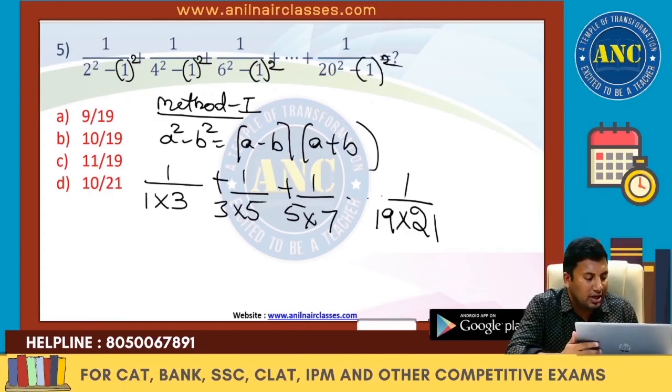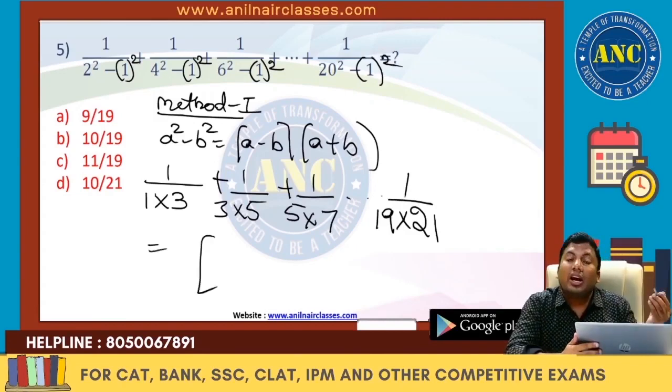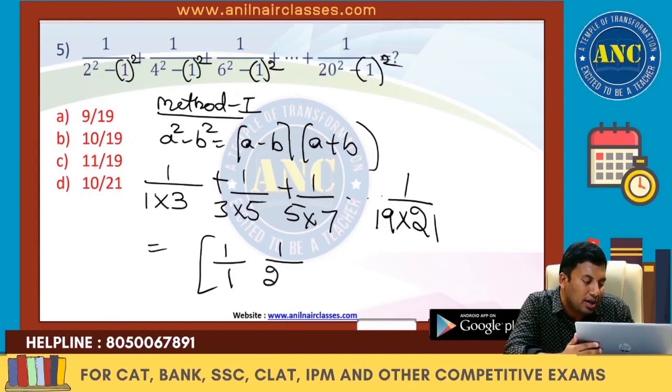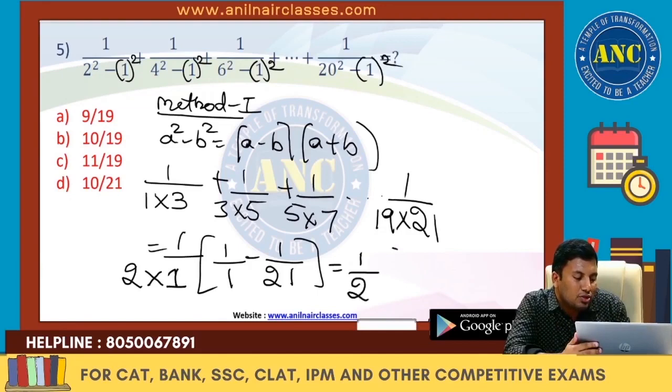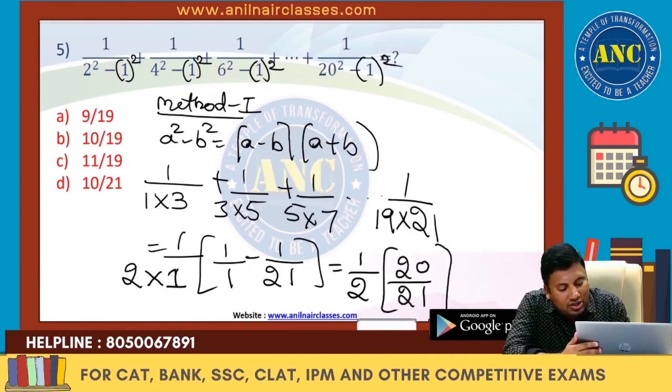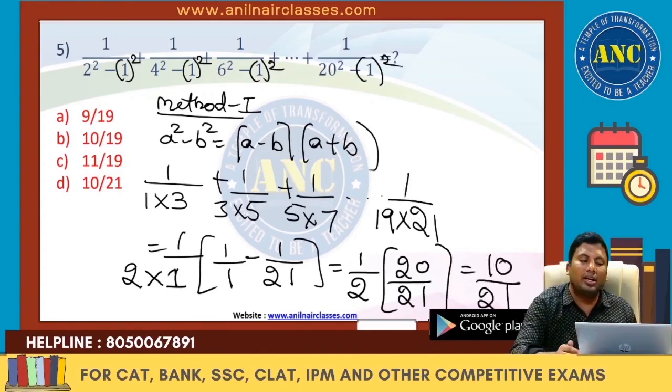Now if you see, if I use this approach, if there are two numerical values in the denominator, write down the first numerical value and the last numerical value. 1 by the common difference between consecutive numerical values, which is 2. Two numerical values became 1. So 1 by 2 into 20 by 21, which is nothing but 10 by 21. Answer is 10 by 21.